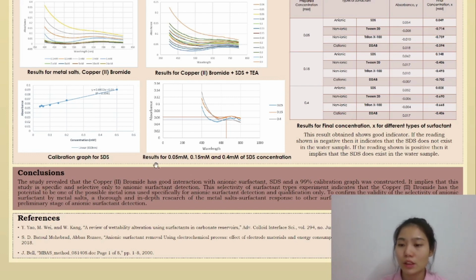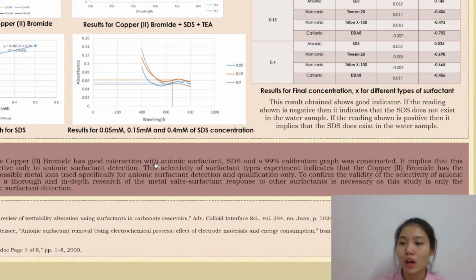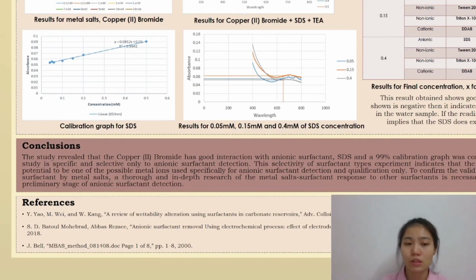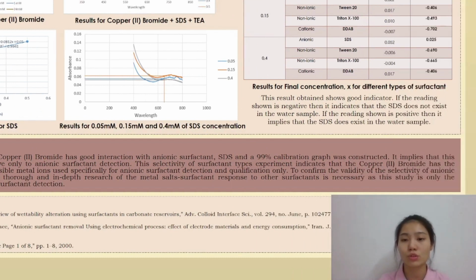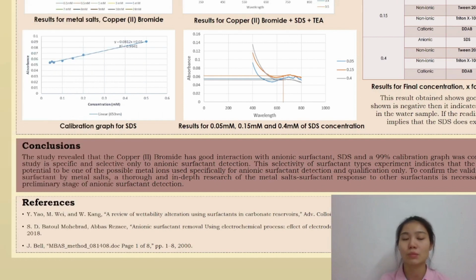To confirm the validity of the selectivity of anionic surfactant by metal salts, a thorough and in-depth research of the metal salt surfactant response to other surfactants is necessary, as this study is only the preliminary stage of anionic surfactant detection.